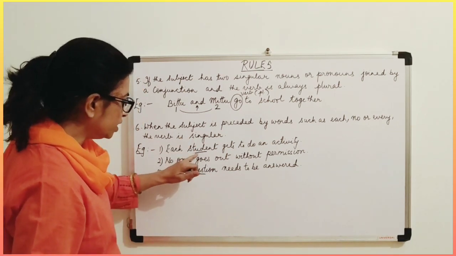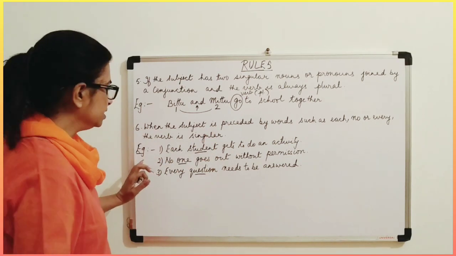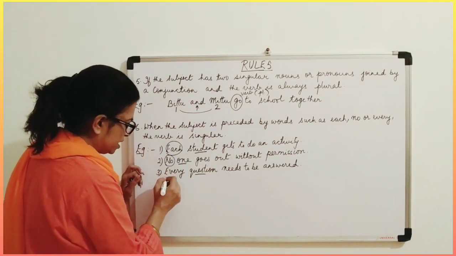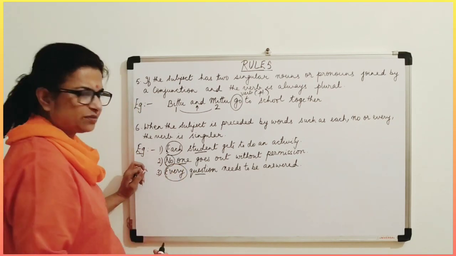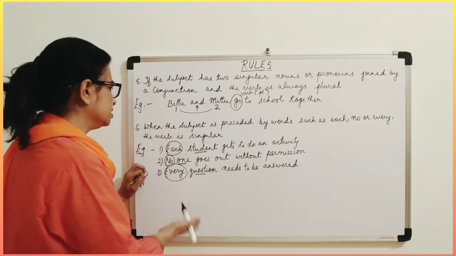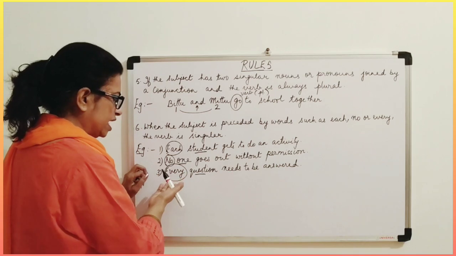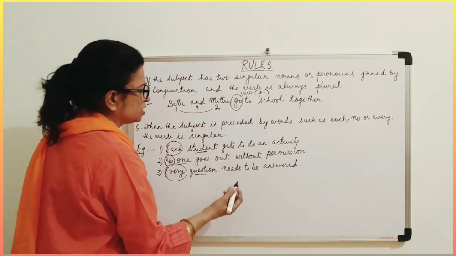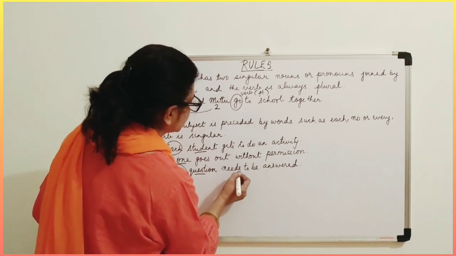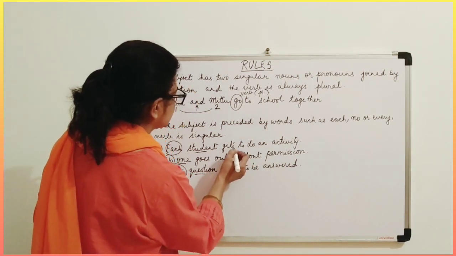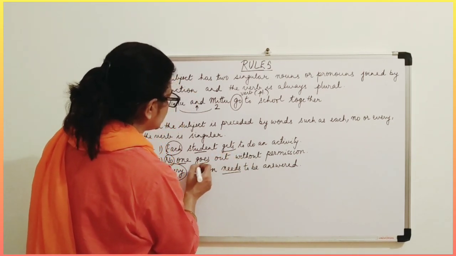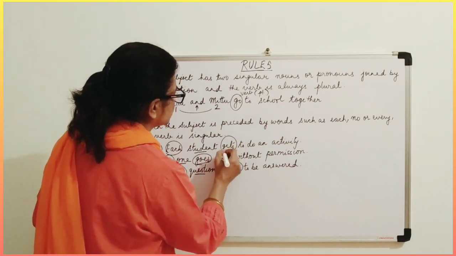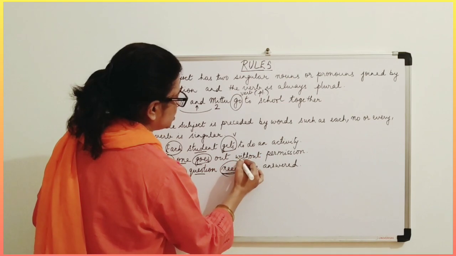And these words are preceded by some other word, that is each, no, every. So that means whenever a sentence starts with each, no, every, obviously the verb is in singular. See here. Needs, this is singular. Gets, this is singular. Goes, this is singular. These are your verbs.